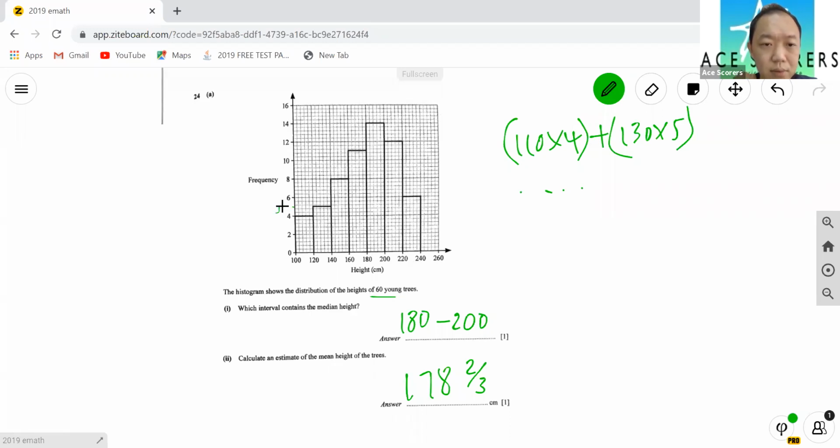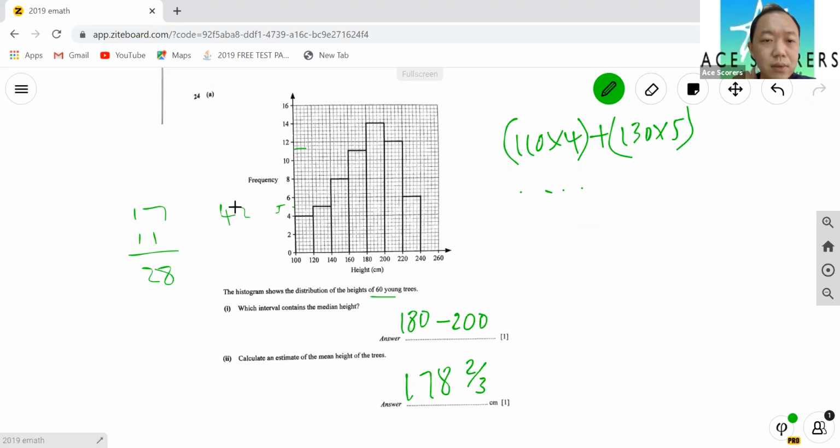So this is 5, it's 8, 4, 9, 8, 17, 17, 11, it's 28, 28 plus 14 is 42.